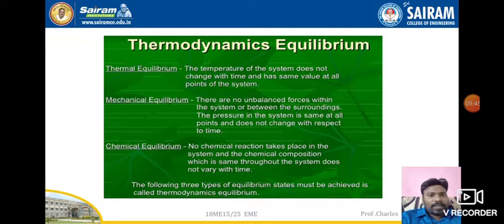Now coming to thermodynamic equilibrium. Equilibrium means coming to a certain equal state or the same state. Thermodynamic equilibrium can be classified into three different types: thermal equilibrium, mechanical equilibrium, and chemical equilibrium. Thermal means temperature: all temperatures will come to one particular balancing state. Mechanical means all the forces will come and become stable at one particular state. Chemical means all chemical reactions will settle in one particular state. That is nothing but chemical equilibrium.